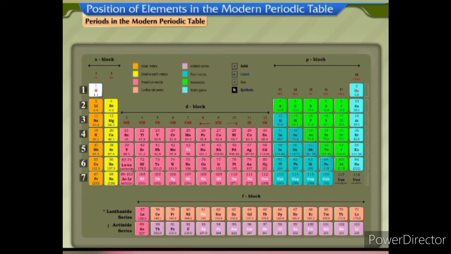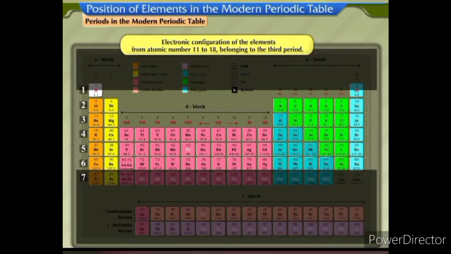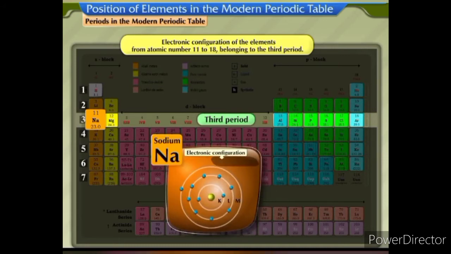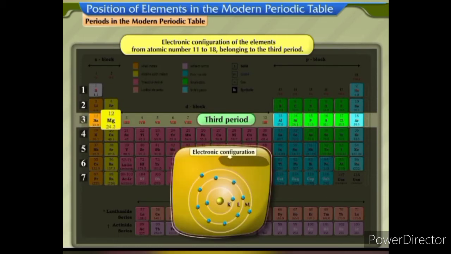Now, let us write the electronic configuration of the elements from atomic number 11 to 18 belonging to the third period. The first element is sodium, Na. The electronic configuration is 2, 8, 1. Magnesium, Mg. Electronic configuration 2, 8, 2.